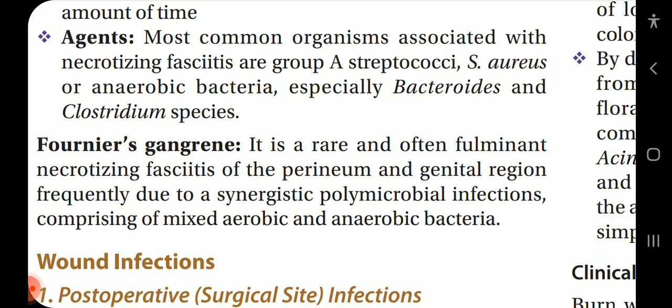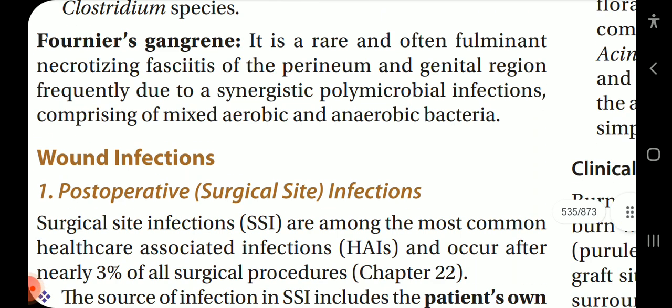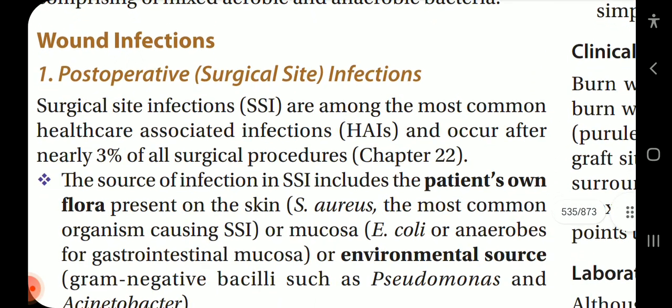Agents. Most common organisms associated with necrotizing fasciitis are group A streptococci, Staph aureus, or anaerobic bacteria, especially Bacteroides and Clostridium species. Fournier's gangrene is a rare and often fulminant necrotizing fasciitis of the perineum and genital region, frequently due to synergistic polymicrobial infections comprising mixed aerobic and anaerobic bacteria.